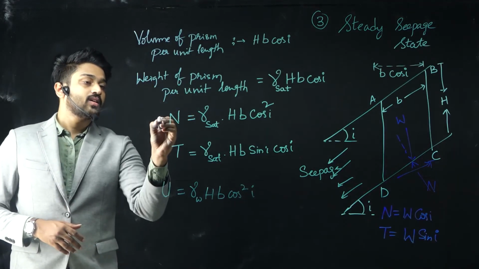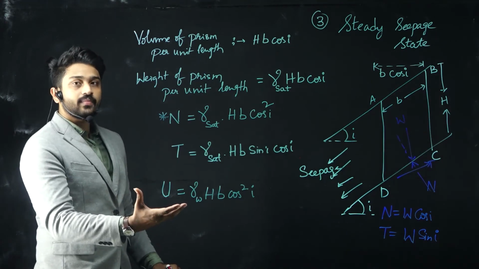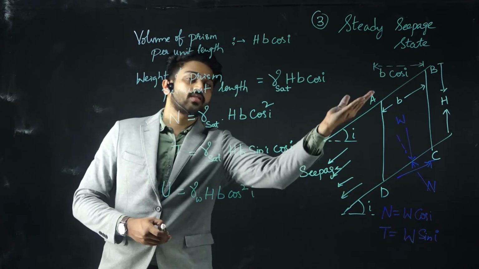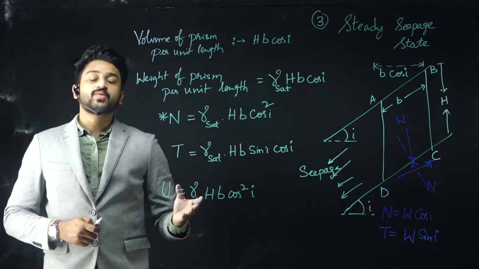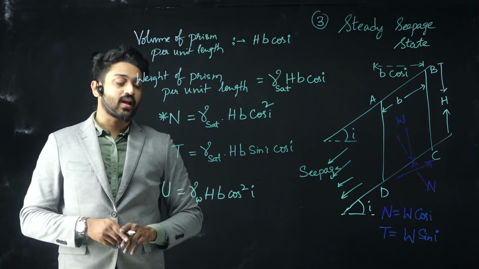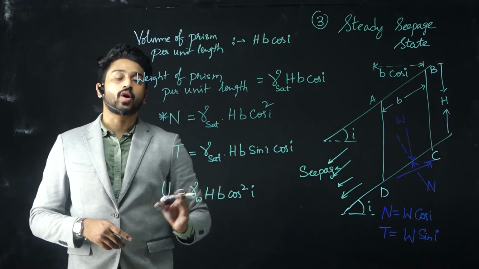If you look at this particular case of the normal component, along the normal direction of the particular wedge, the pore water pressure component will be gamma W into h into b into cos square i. So this is the pore water pressure component along the normal direction.